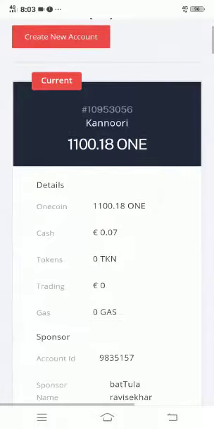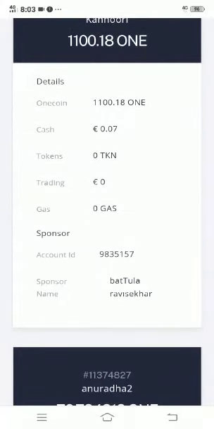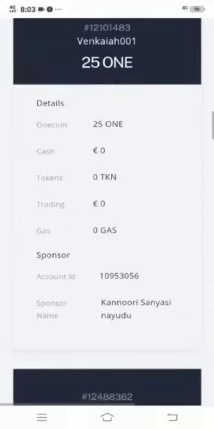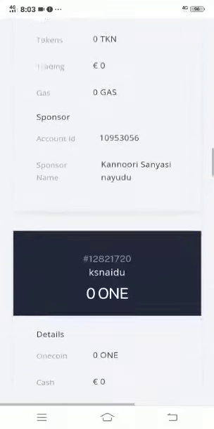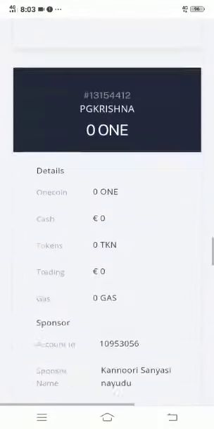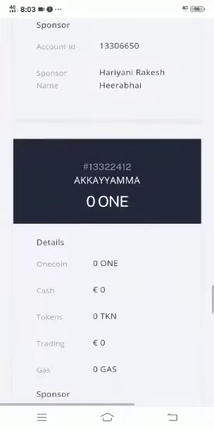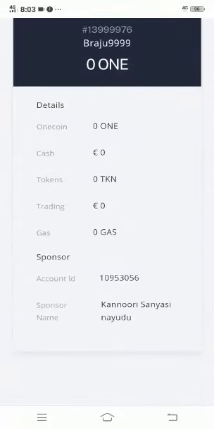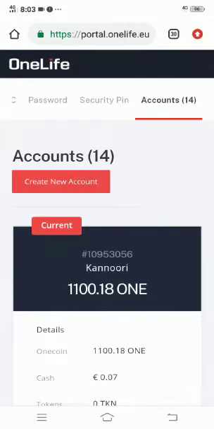For example, if you take here, we have 1, 2, 3, 4, 5, 6, 7, 8, 9, 10, 11, 12, 13, 14, totally 14 accounts. People are asking that for each individual account, do we need to put our KYC?